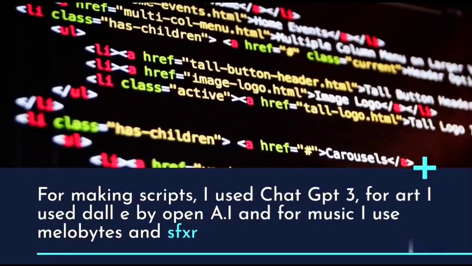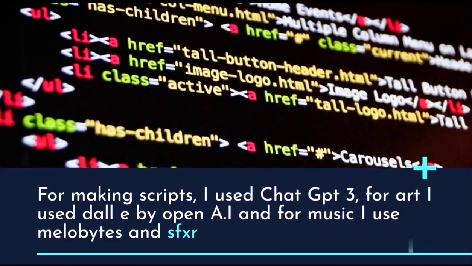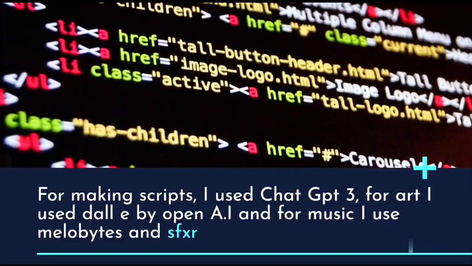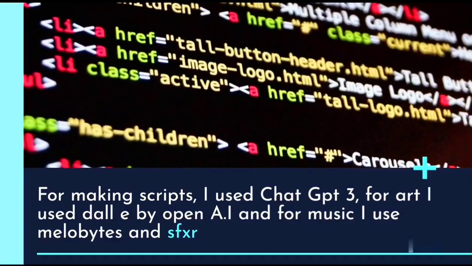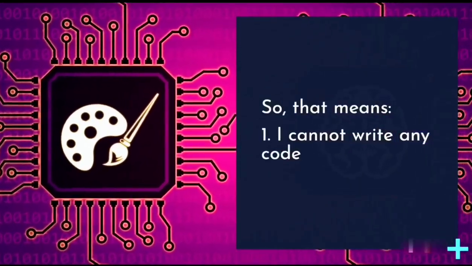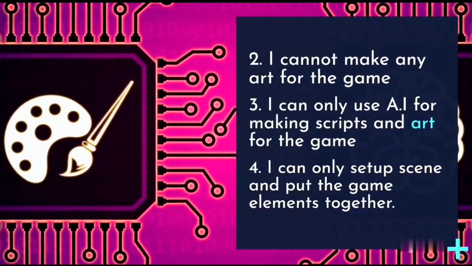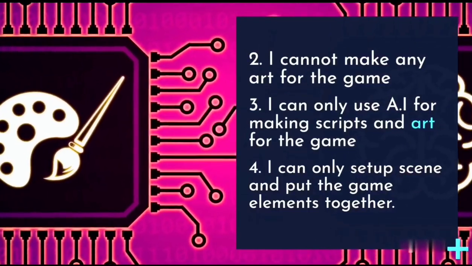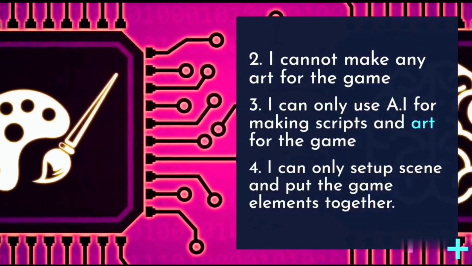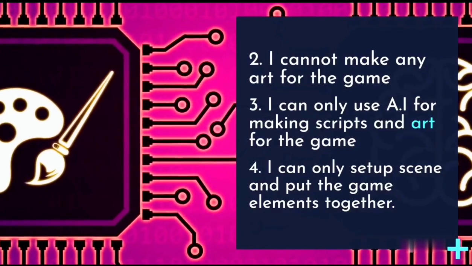For making scripts, I used ChatGPT 3, for art I used DALL-E, from OpenAI, and for music I used Melobytes and SFXR. So, that means: 1. I cannot write any code. 2. I cannot make any art for the game. 3. I can only use AI for making scripts and art for the game. 4. I can only set up the scene and put the game elements together.